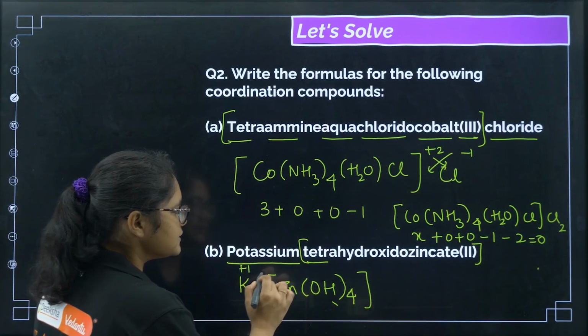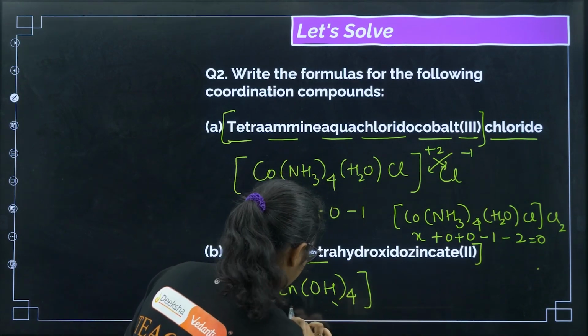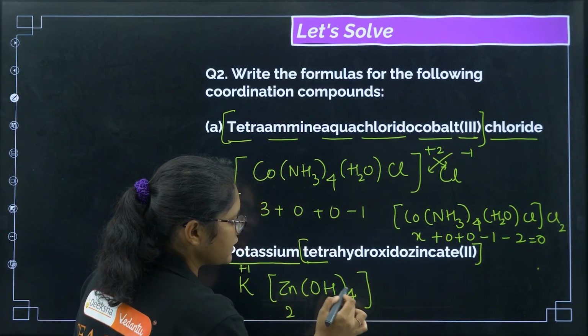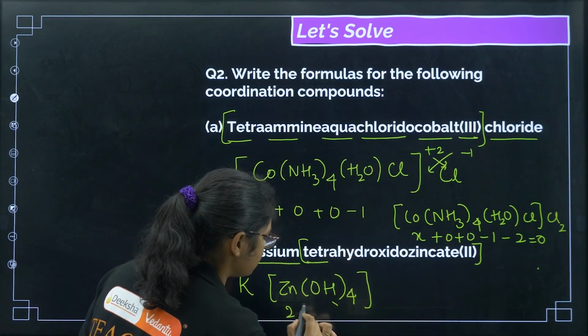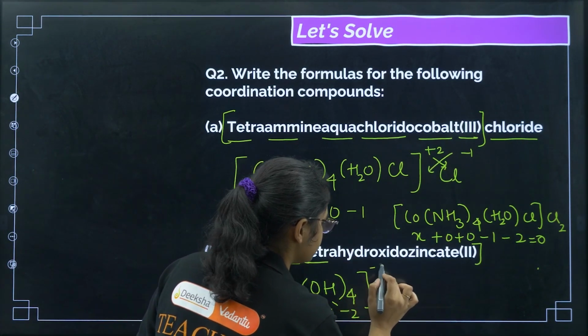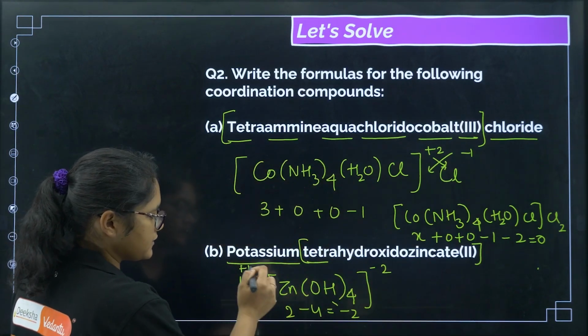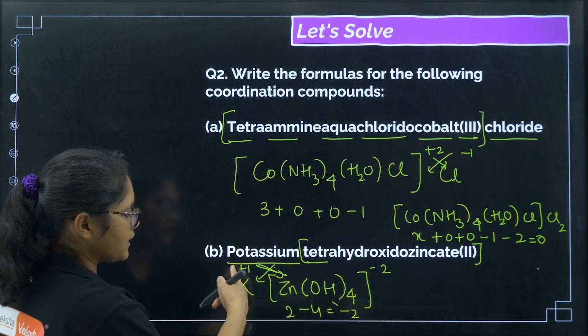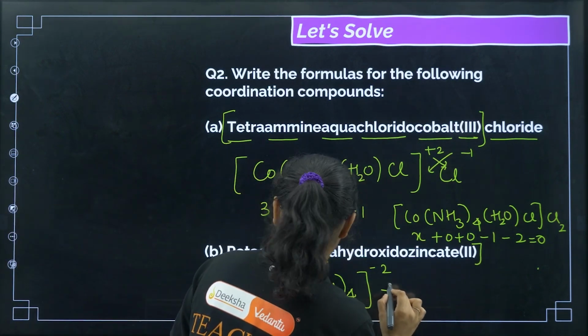Zinc charge is 2, and there are 4 hydroxide ions, each is -1, so there is -4. That is equal to -2. So this is -2. Now there is a crisscross of the valencies. This 2 will come here, this 1 will go here. So finally, what will I get?